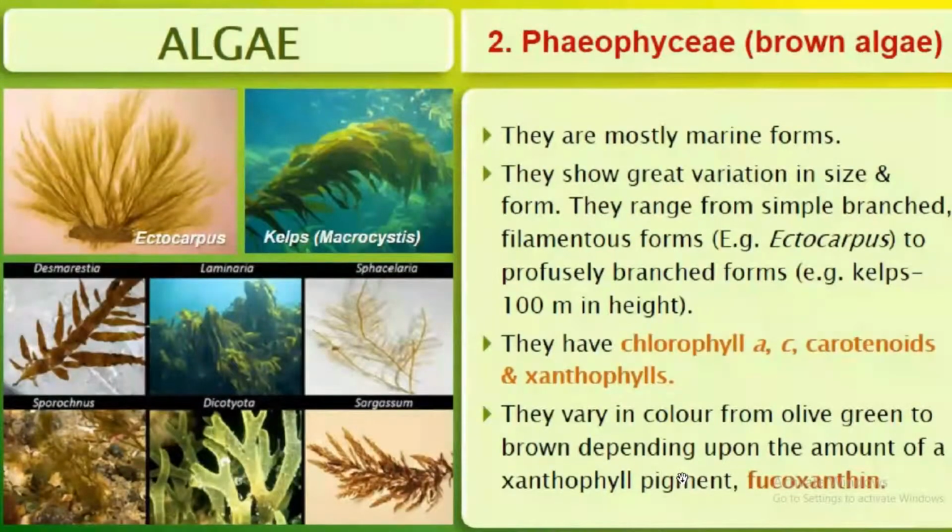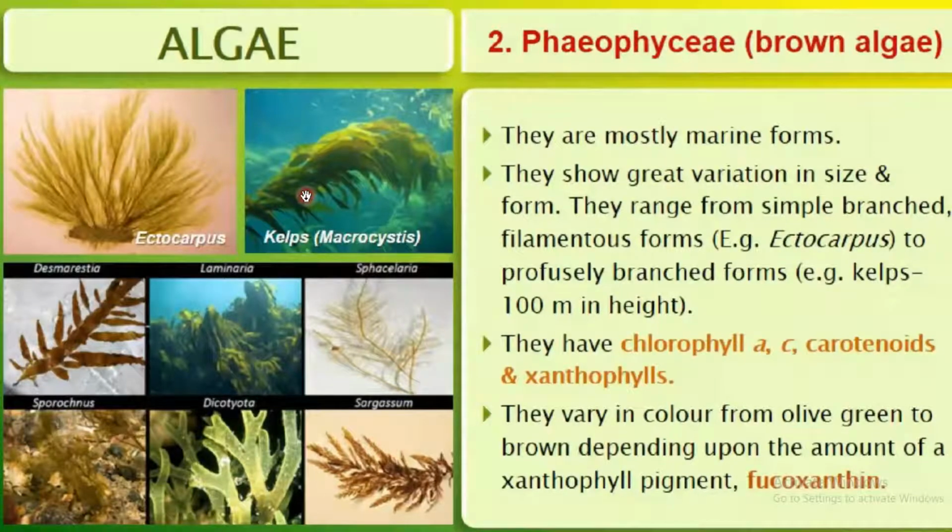Then the second type of algae are Phaeophyceae. They are known as brown algae. They are mostly marine forms. They show great variation in size and form. They range from simple branched filamentous forms, example Ectocarpus, to profusely branched forms, example kelp. Its height is 100 meters. This is kelp. Macrocystis is the other term.